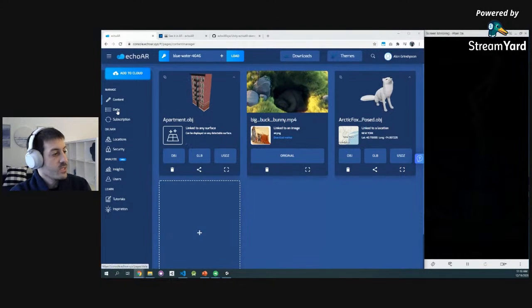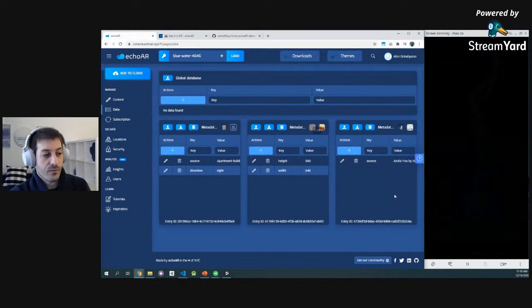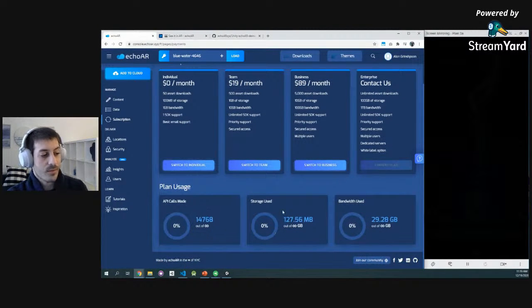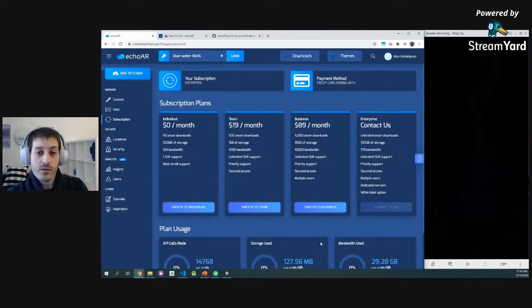What else can we do? We can manage data like we saw earlier, specifically for different assets, but we can also manage data across the entire project. We worked with a company, for example, that did a murder mystery game, a scavenger hunt game in AR. They had different models associated with different scenes, but they also had data across the entire app. Another thing you can do is manage your subscription. You can see how many API calls you're making, how much bandwidth and storage you're using. If you're using an affiliate link for a hackathon organizer, you're going to get this tier for free. So definitely take advantage of that perk.